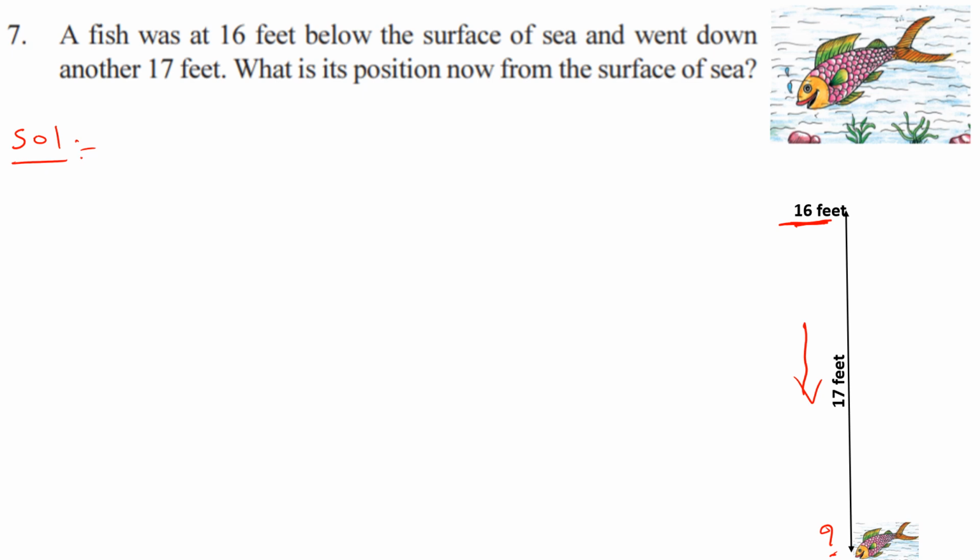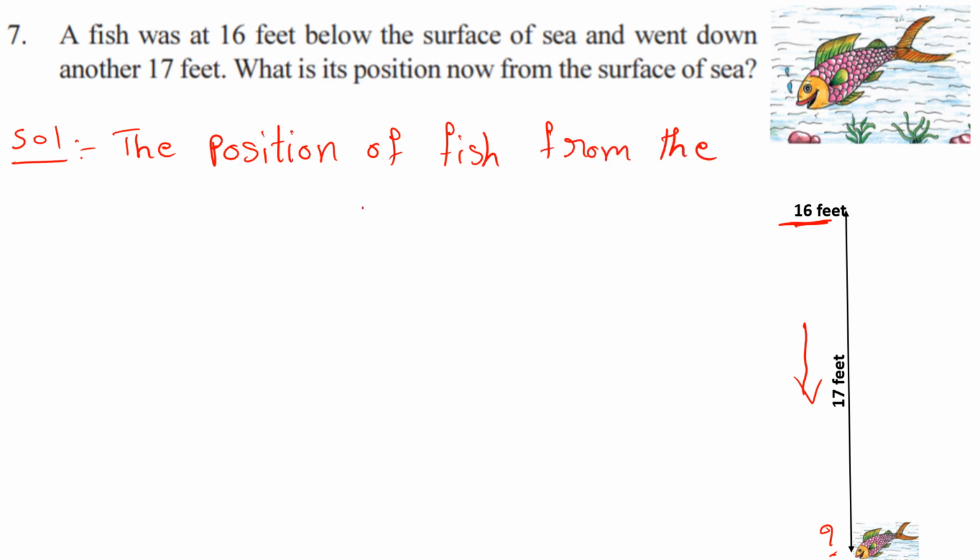So now the position of the fish from the surface of the sea equals... that is below the surface of the sea, right?